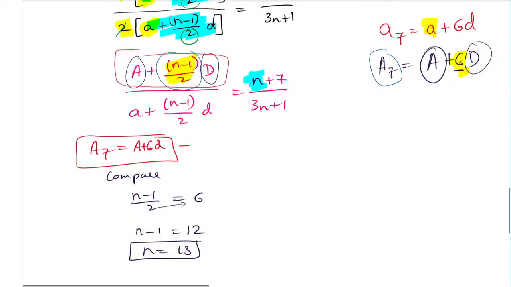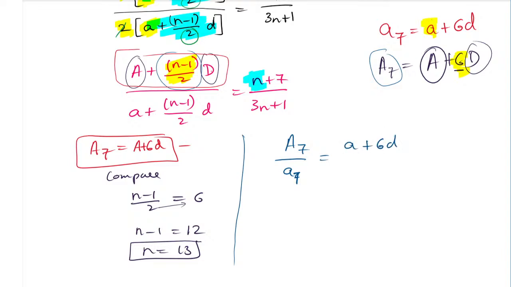So substitute now what we require. We want a7 divided by a7. Capital A7 by small a7 is nothing but, by the formula, a plus 6d divided by a plus 6d, with capital A in the numerator and small a in the denominator. That is equal to (n plus 7) divided by (3n plus 1).